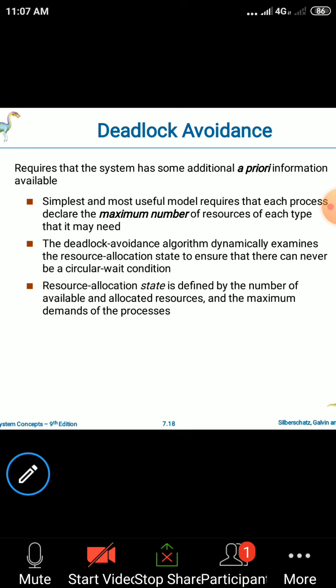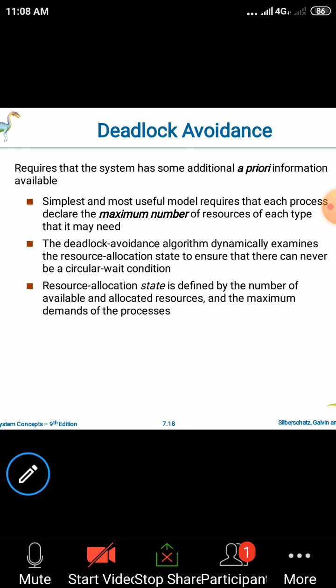That situation is called a circular wait condition. In the deadlock avoidance scheme, we continuously check that the circular wait condition should never occur. If we avoid the existence of the circular wait condition, then we ensure that the deadlock will be avoided.